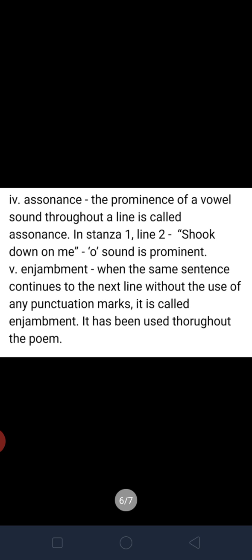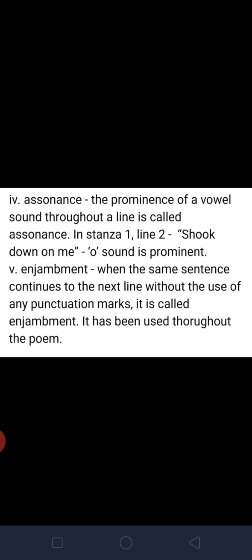Next is assonance. The prominence of a vowel sound throughout a line is called assonance. For example, in stanza 1, line 2, shook down on me. Here O sound, which is a vowel sound, is very prominent.